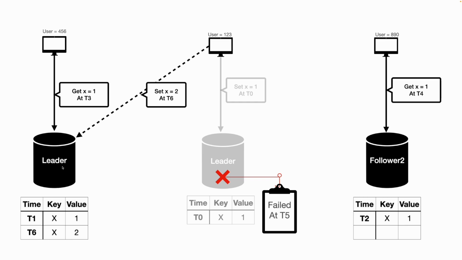Once we have a new leader, all the available followers need to reconnect with the new leader. In this case, follower 2 is connecting to the new leader for syncing. So at T7, follower 2 started syncing with this leader, and at T7 follower 2 successfully synced with the leader.